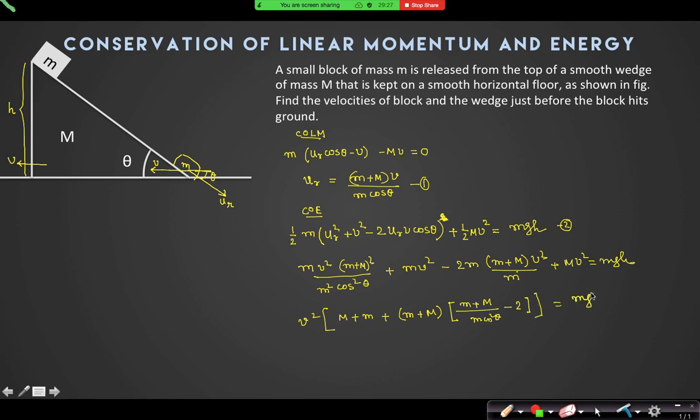Is the thing that I am getting correct? Yes.